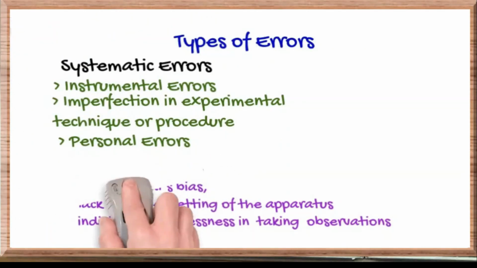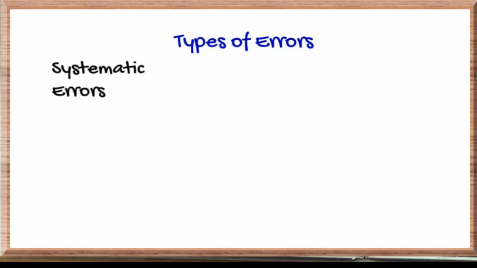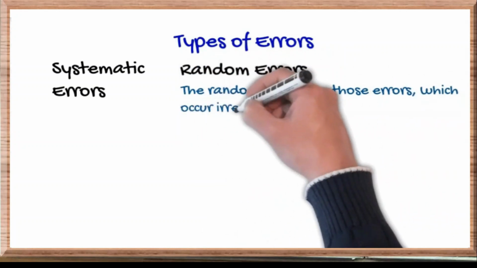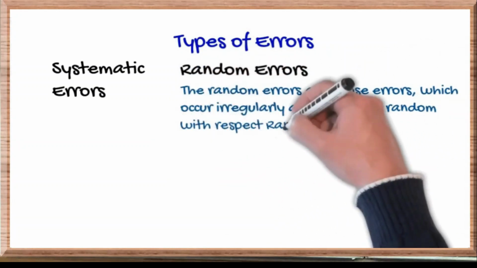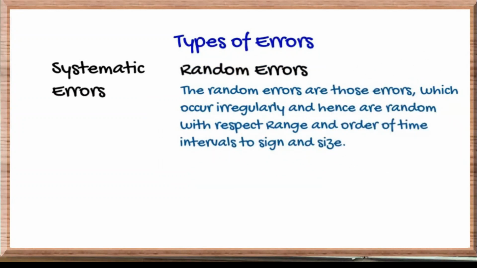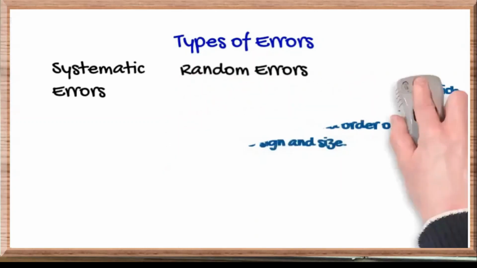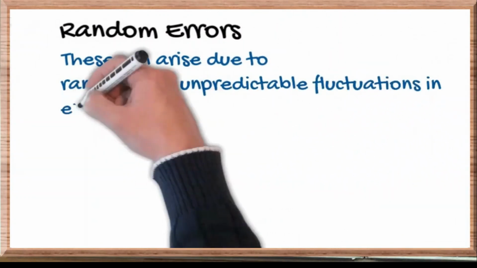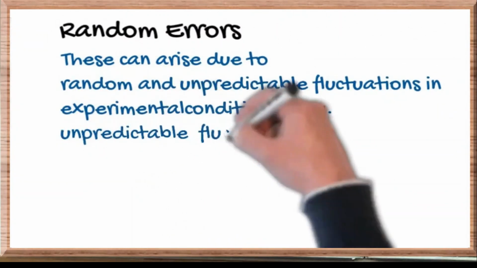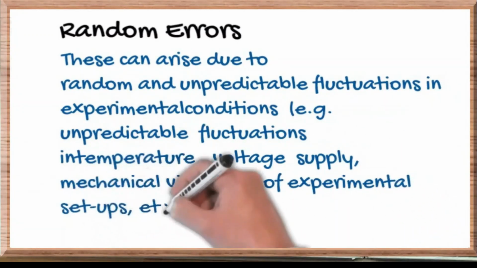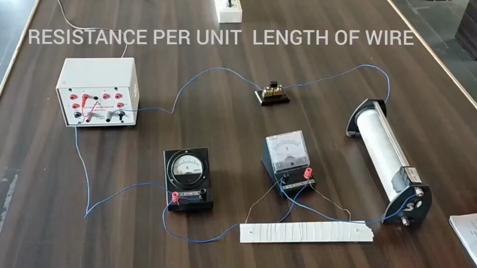Apart from systematic error, there are random errors. Random errors are those errors which occur irregularly and hence are random with respect to range and order, time interval, sign and size. Their causes are unknown, and if you repeat the experiment, every time there will be some random error in your observation. These arise due to random and unpredictable fluctuations in experimental conditions, for example, unpredictable fluctuations in temperature, water supply, or mechanical vibrations of the experimental setup.